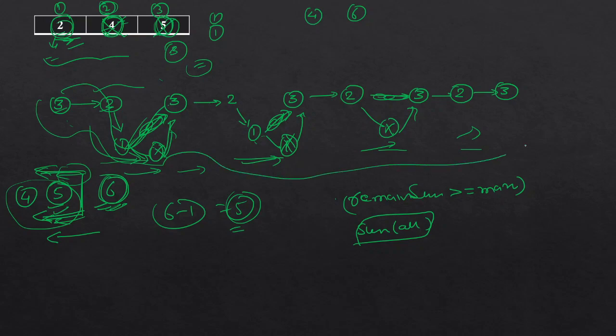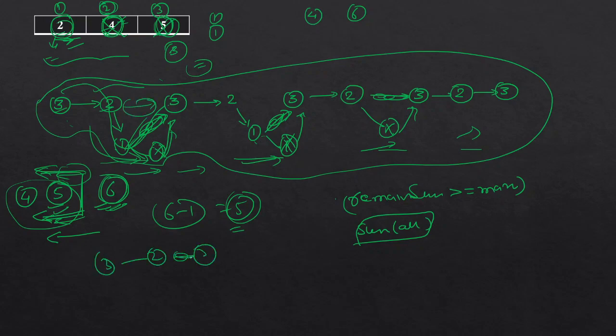If it is greater, how is it equal to the sum? Because we can break the original link. Suppose we have 3 2 3, we can break the original link, insert another one, and create a new link. This one will not be repeated here again. Why? Because the number of ones will always be less than or equal to the number of gaps, and all those ones will be covered in the subsequent gaps. So this one will not be repeated again. Okay, so this was the basic intuition about this problem.